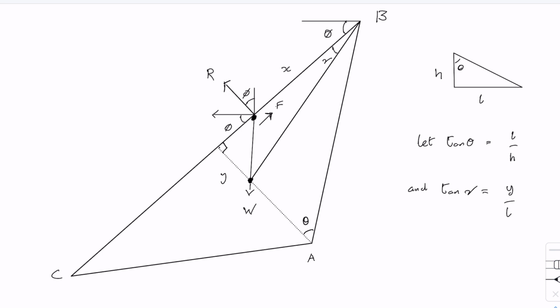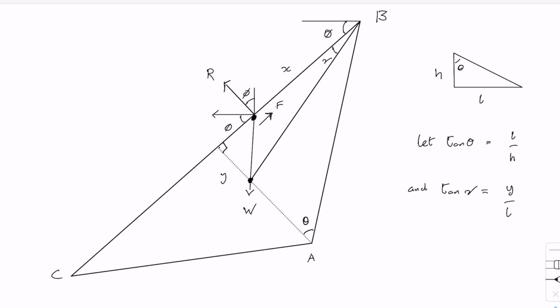With the peg in the centre of BC, the normal reaction force takes all of the weight of the frame, but as the frame becomes lopsided, the friction force at the peg takes an ever greater proportion of the weight, and so we need to consider the limit case when the peg is actually at vertex B. Now you might say, if the peg were at vertex B, then there wouldn't be any friction at all because it would be wedged in there. But remember, the peg can be arbitrarily close to the vertex B without actually being wedged in there, so it is the limit case that we need to consider.